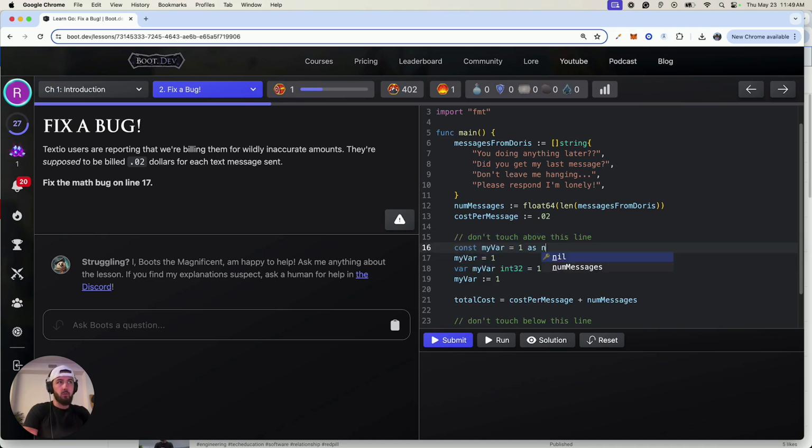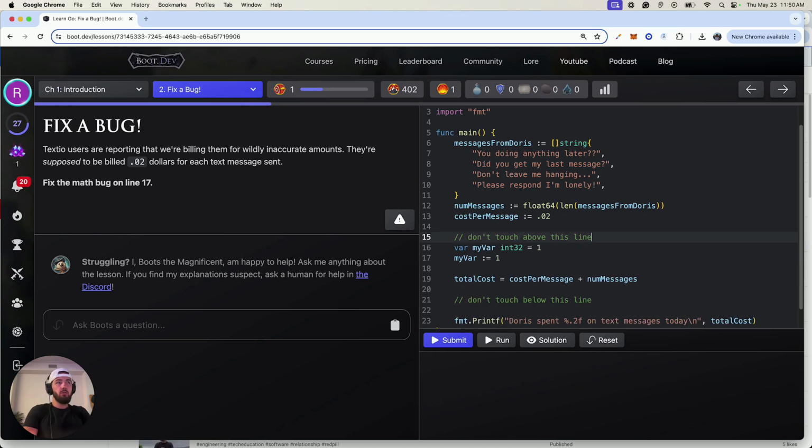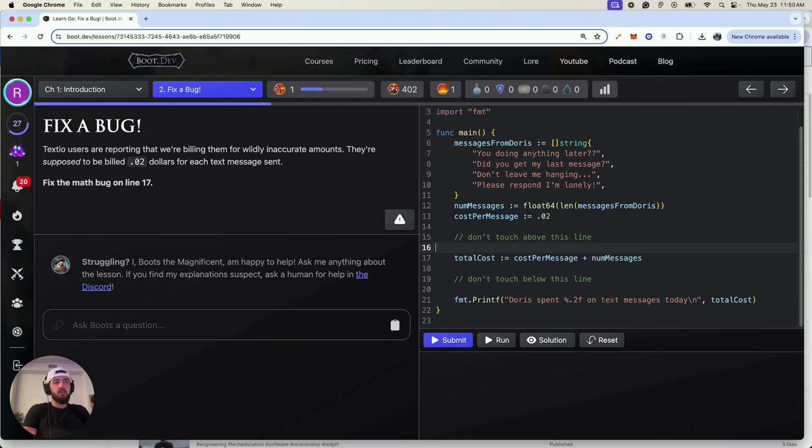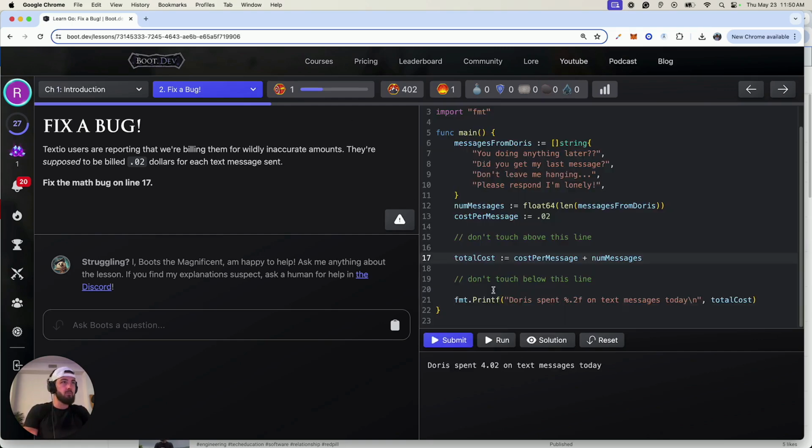While in TypeScript, we would have to define it as number. Python, I'm not even sure if you get types with Python, but in TypeScript, the equivalent would be something like that, where we would define it as number or something else. But Golang is a little bit more granular, as you can see. But if we want to assume the type of the variable, we'd add that colon. So I vaguely forget, I think that's what the bug was here, but we'll just run it. We're going to keep moving.